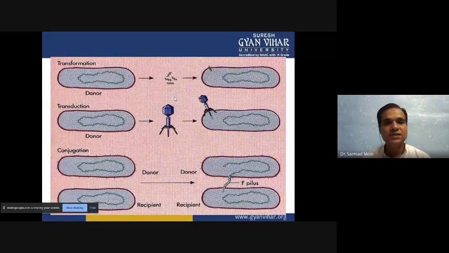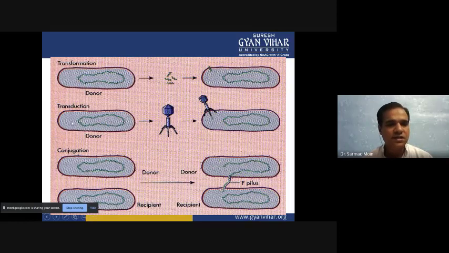Now, how do these three mechanisms work? The first one is transformation. Donor DNA can be released into the media, and when it comes into contact with another type of organism which doesn't have that DNA, it will be absorbed inside. This method we call transformation.